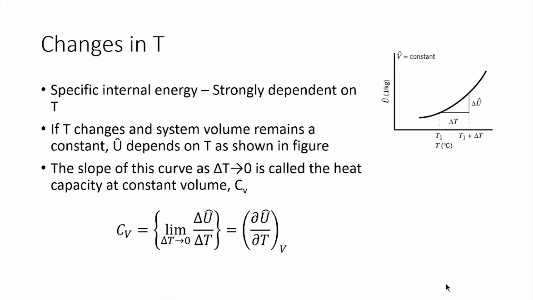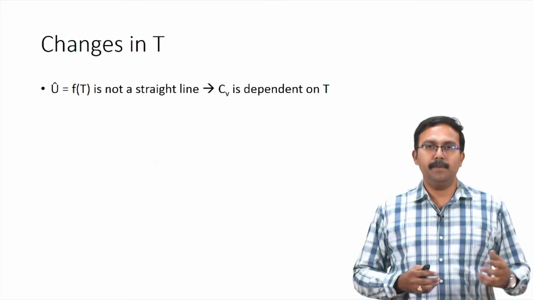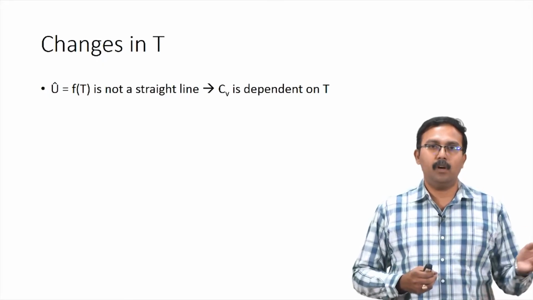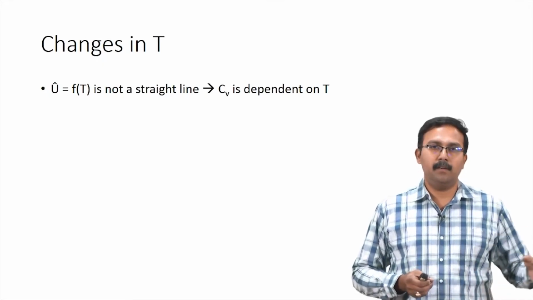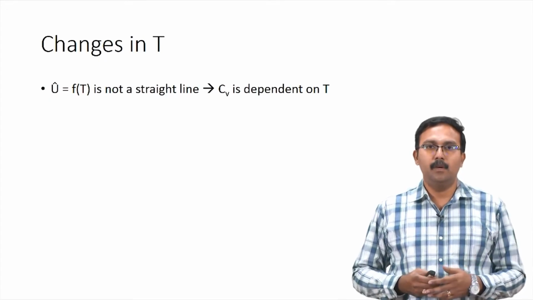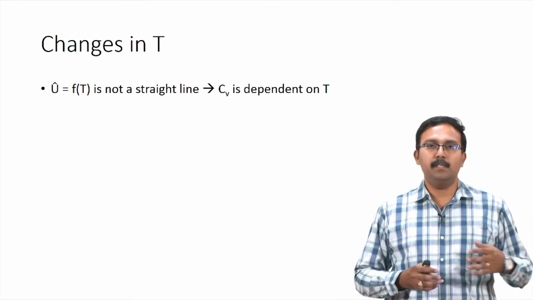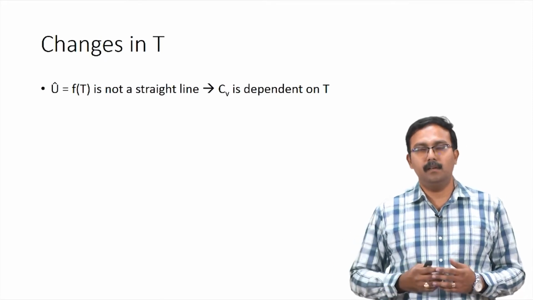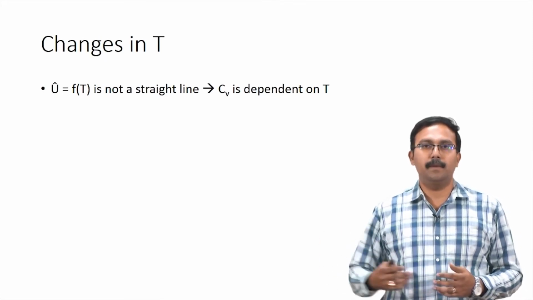This CV is given as limit delta T tends to 0 of delta U cap divided by delta T, which can also be written as partial U cap partial T at constant volume. So, specific internal energy is a function of temperature, and as we saw through the curve, this particular function is not a straight line, which means CV, which is the slope of the tangent drawn to the curve, will not be a constant for different temperatures.